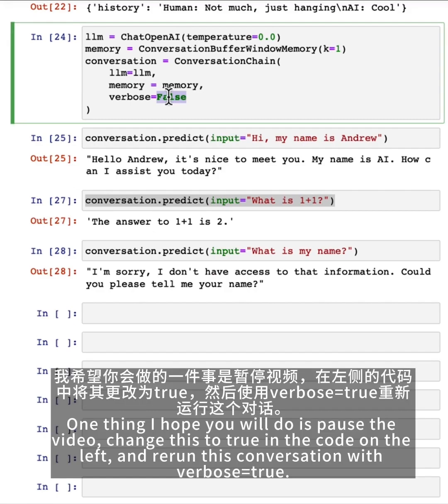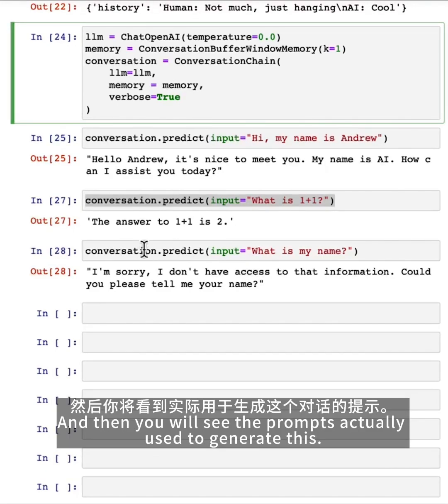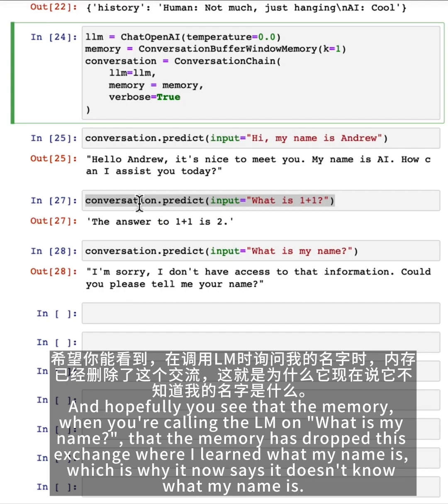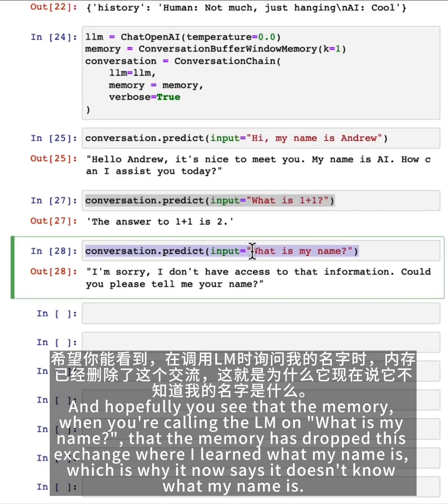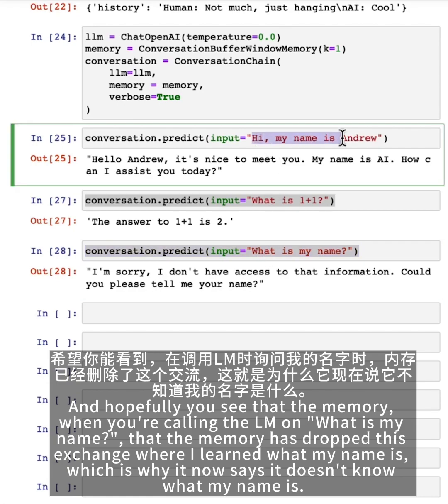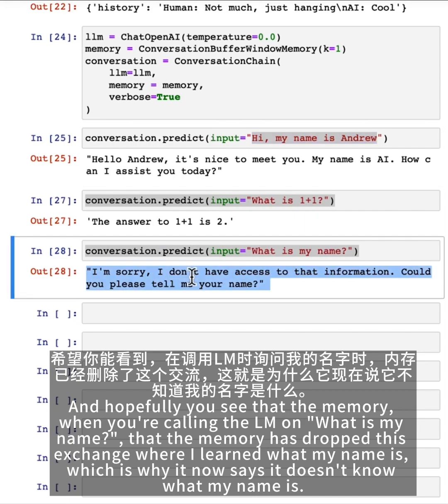One thing I hope you will do is pause the video, change this to true in the code on the left, and rerun this conversation with verbose equals true. Then you will see the prompts actually used to generate this, and hopefully you'll see that the memory, when you're calling the LLM on what is my name, has dropped the exchange where it learned my name, which is why it now says it doesn't know what is my name.